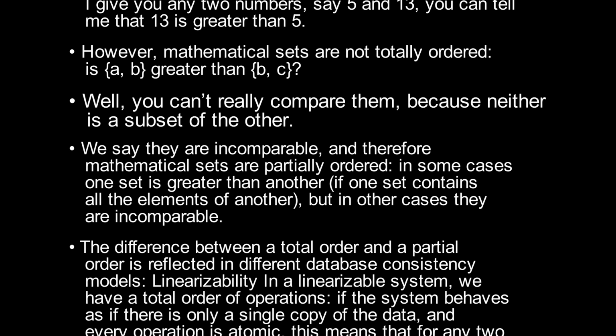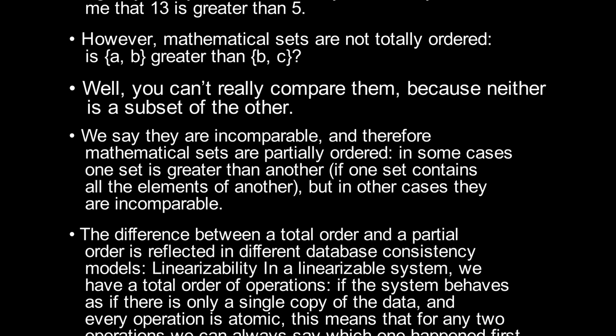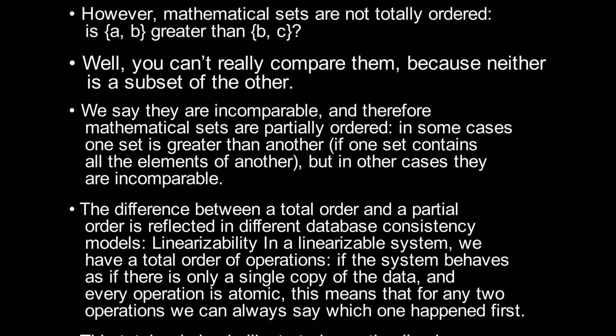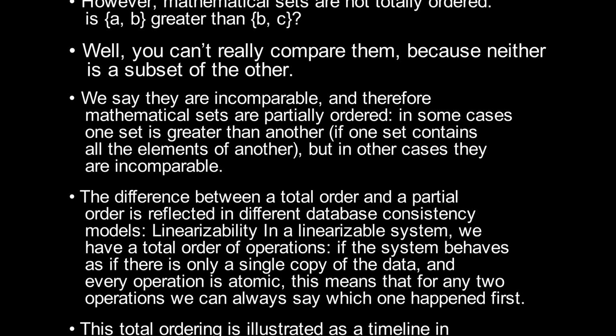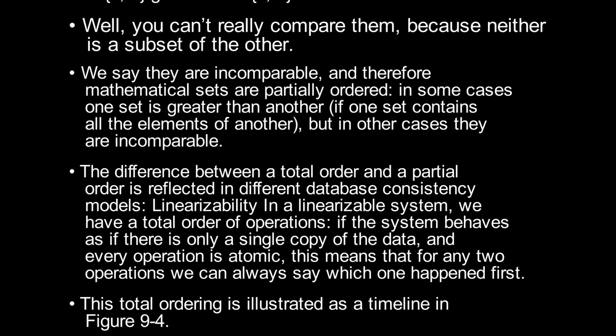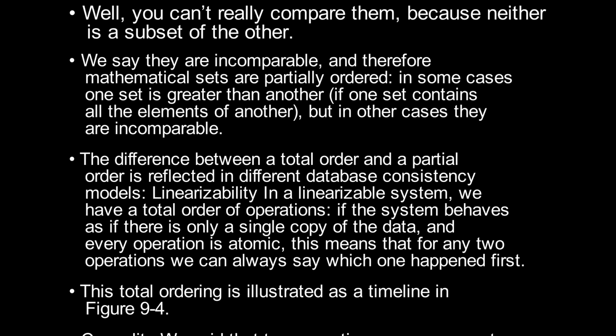The difference between a total order and a partial order is reflected in different database consistency models. Linearizability: in a linearizable system, we have a total order of operations if the system behaves as if there is only a single copy of the data, and every operation is atomic.